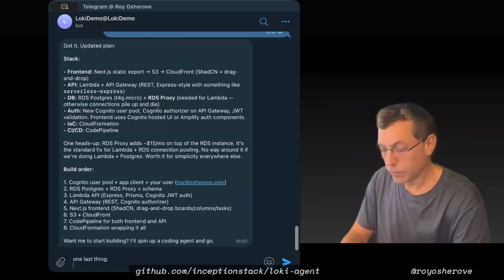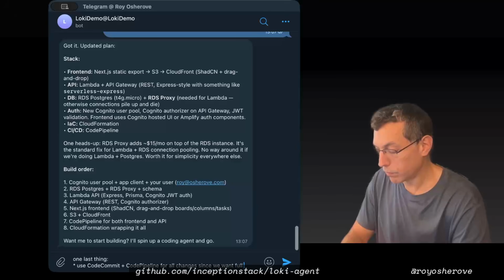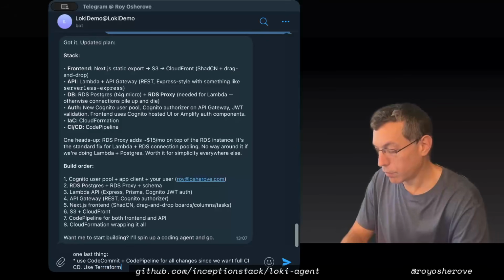One last thing. Use CodeCommit plus CodePipeline for all changes since we want full CI/CD. Use Terraform for infrastructure changes.